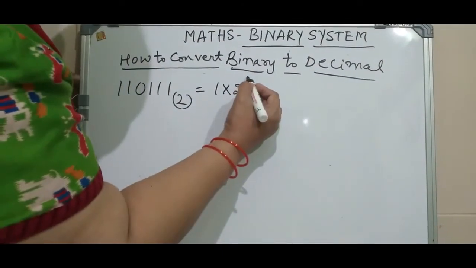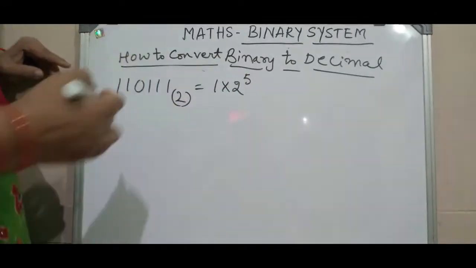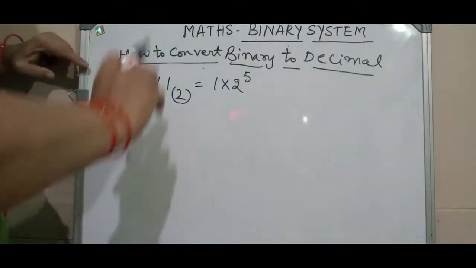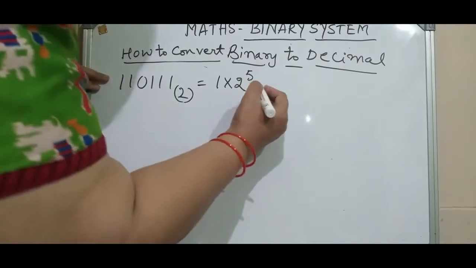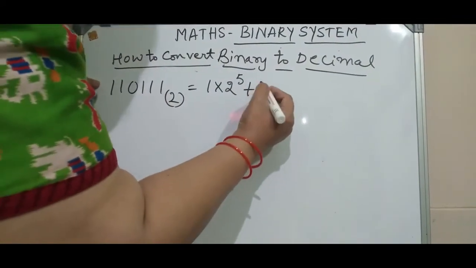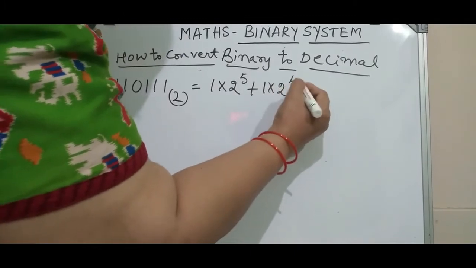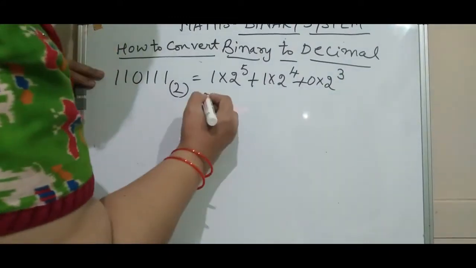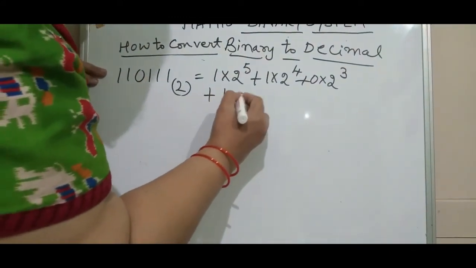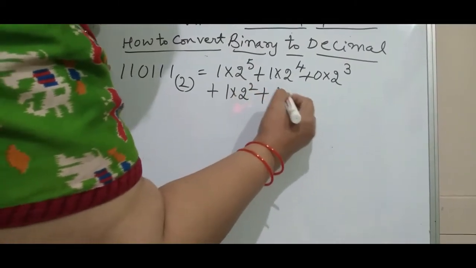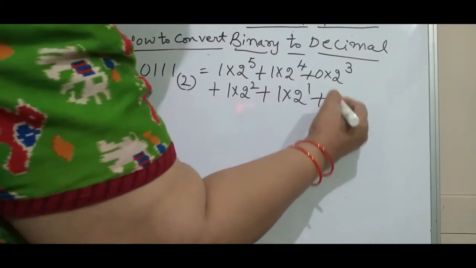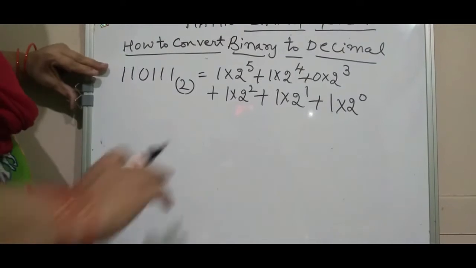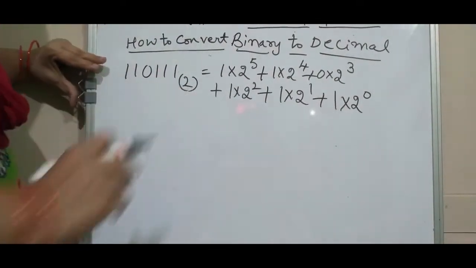So the power number, you start from 1 less than the total number of digits. 6 digits are here, so I have started from 5. Like this you write 1 into 2 to the power of 5 plus 1 into 2 to the power of 4 plus 0 into 2 to the power of 3 plus 1 into 2 to the power of 2 plus 1 into 2 to the power of 1 plus 1 into 2 to the power of 0. We split it and write like this in base 2, representing the base 2.